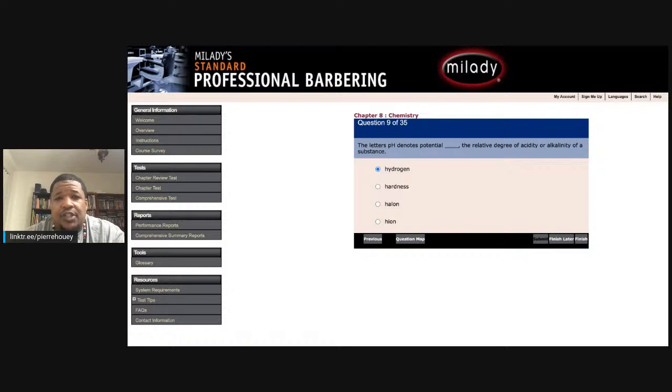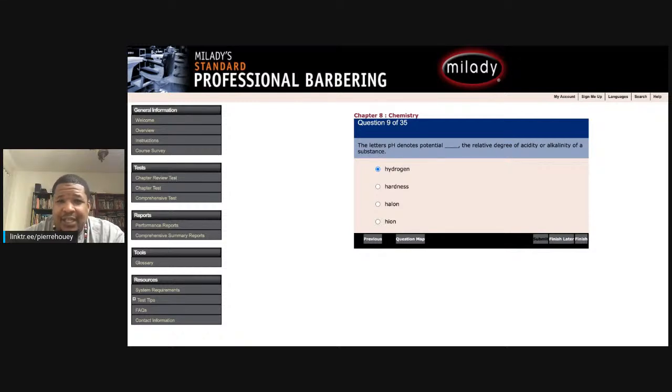23. To determine whether your water is hard or soft, use a what solution? Soap, physical, chemical, or distilling? Got to know this one, guys. Soap. Just knowing that one from studying. You can test water to determine whether or not it is soft by using a soap solution. Okay.